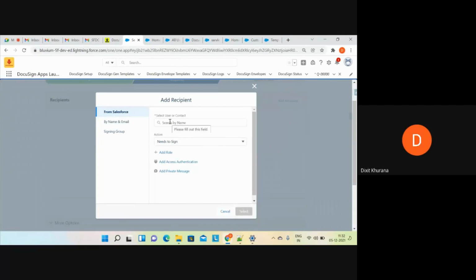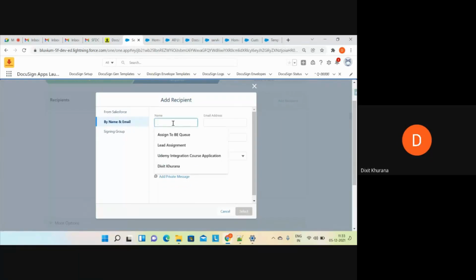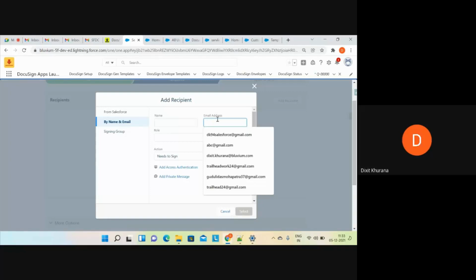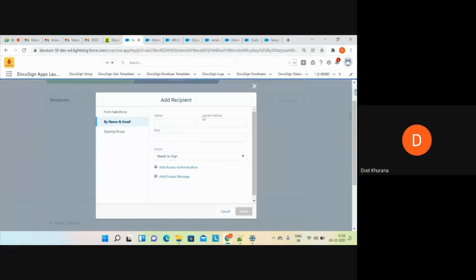Add recipients means you want to add the recipients. Okay. You want to send the document to these recipients. If you want to select any user inside this Salesforce, you can simply search here and it will come up like this. Now let me select this as DocuSign user, or let me select another user, which is this one. Okay. Now another option is by name and email. You can simply give a name and a hard-coded email address here. You can configure that as well. You can specify any role here as well.